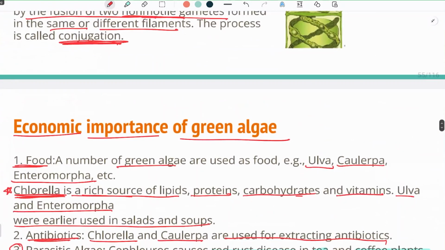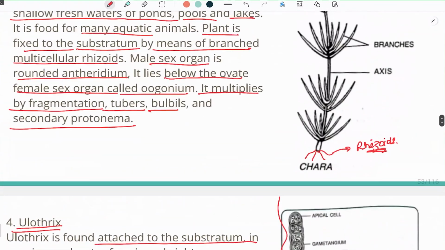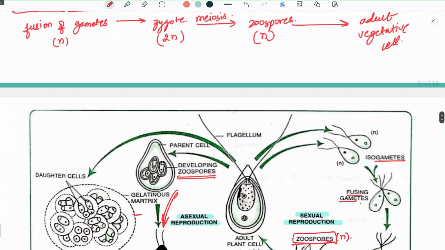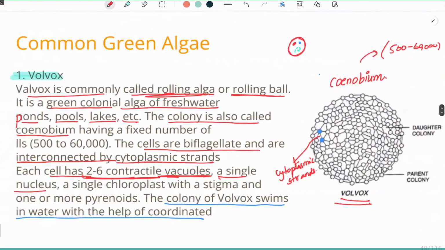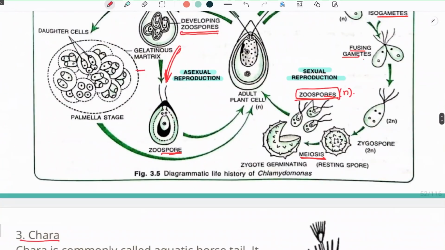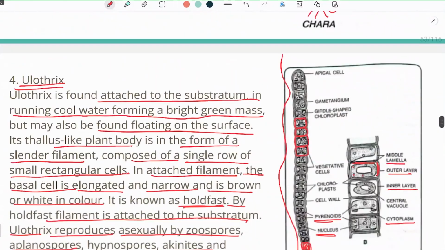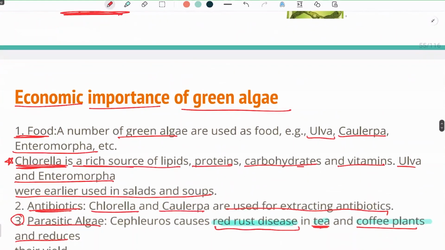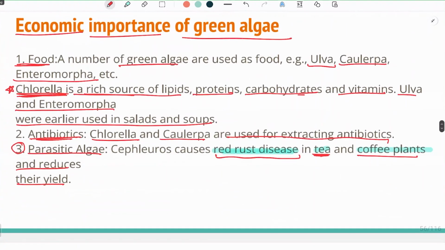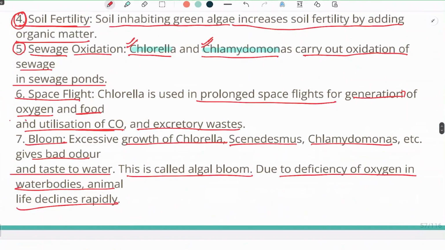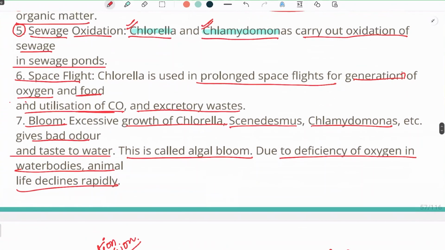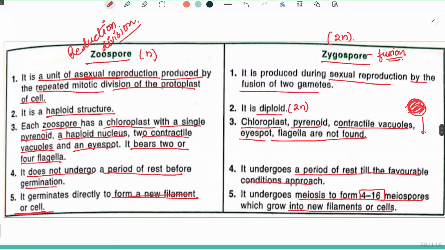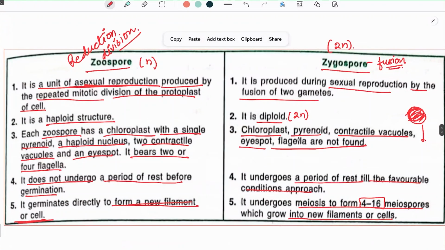So we have been through the green algae and the common green algae as well, like Volvox, Chlamydomonas, Chara, Ulothrix, and Spirogyra. We have seen the five important green algae and the economic importance of green algae, which is mainly in food, antibiotics, soil fertility, sewage oxidation, space flight, bloom, and the basic difference between zoospore and zygospore.